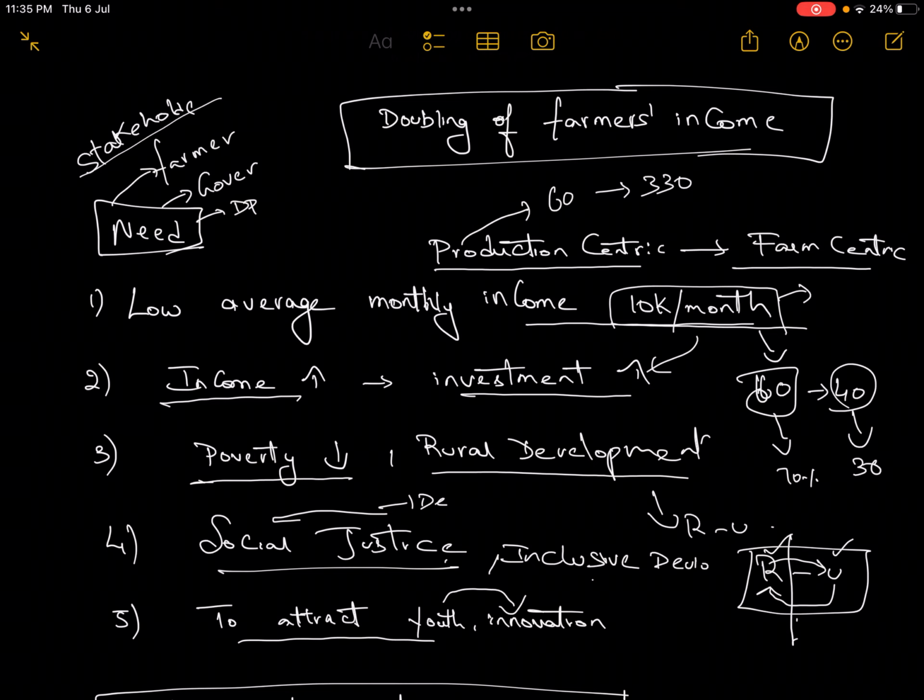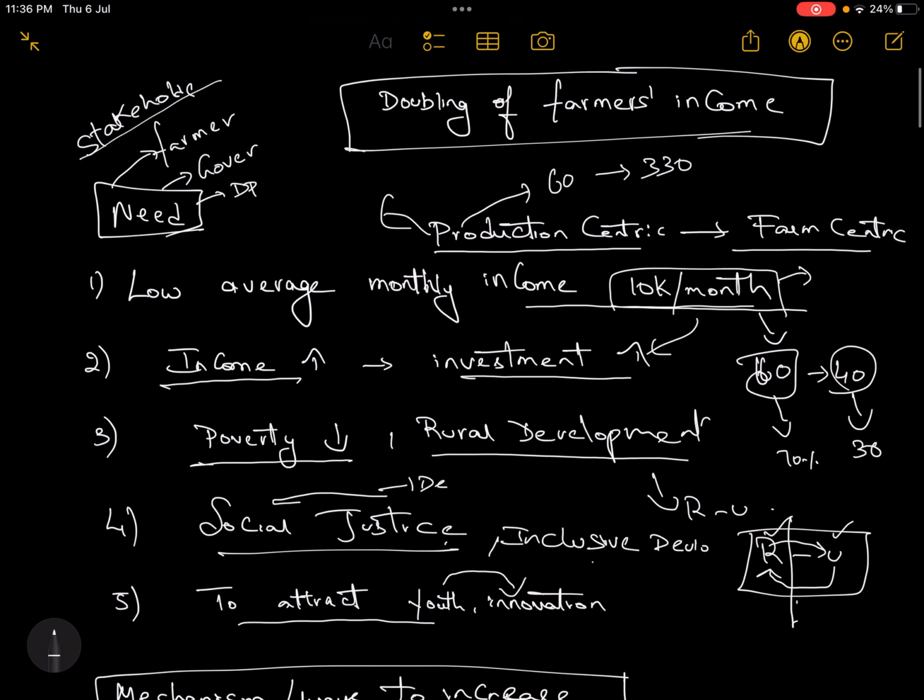Look students, we have already seen how we increased production in India, which is called the green revolution, especially the production of cereals. Till now the focus was primarily on a production-centric approach in agriculture, but now for the first time the government has moved towards a farm-centric approach. In this way, the government is focusing not on increasing production but on increasing the farmers' income. Why? What is the need to increase the farmers' income?